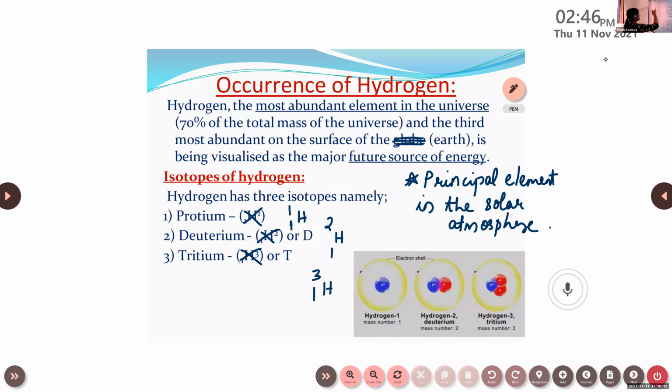So tell me, among these three, which one is the predominant form? Protium, deuterium, or tritium? Protium, okay, this one is the predominant one. And this one is radioactive.